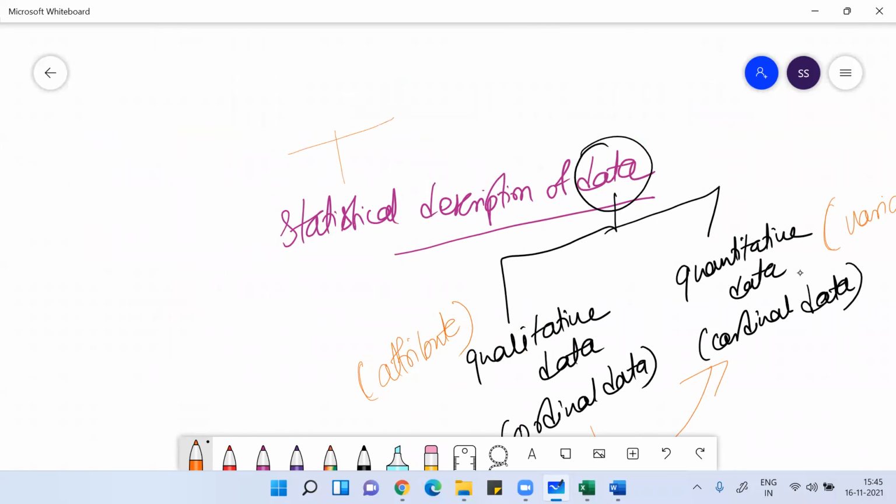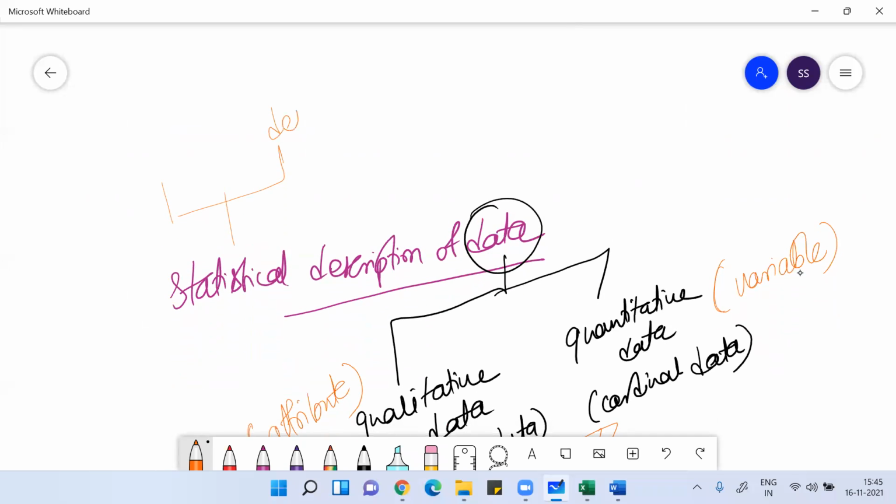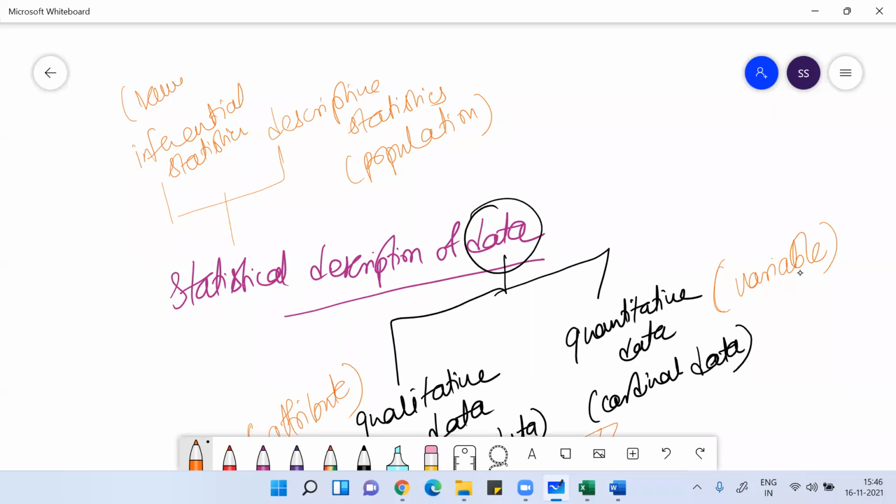We can actually put statistics under two parts. One part we'll call descriptive statistics, and the other part we'll call inferential statistics. In the case of descriptive statistics, we work on population, while in the case of inferential statistics, we work on sample. So population and sample are the two terminologies